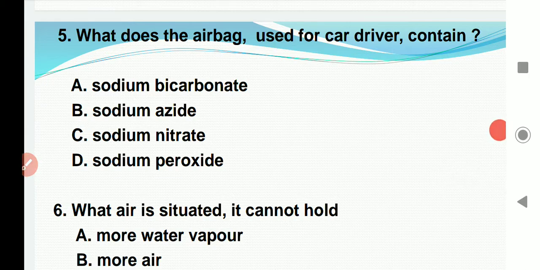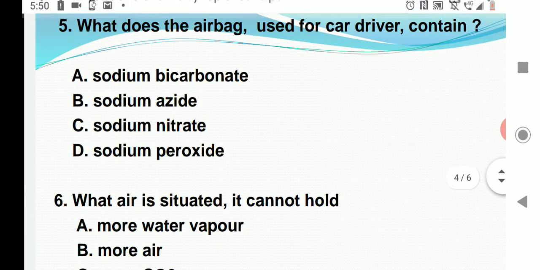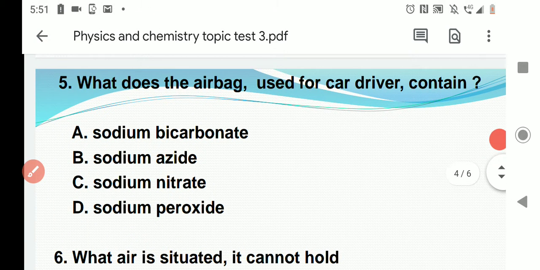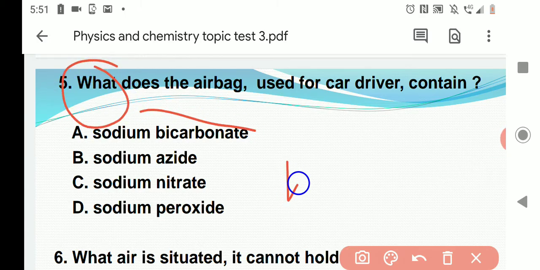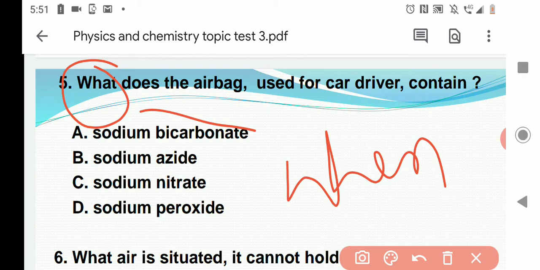Fifth question, the airbag used for the car driver, what does it contain? It contains sodium azide. Option B is the right answer, sodium azide. During an accident, the airbag is going to save the car driver. Airbag contains what? Sodium azide.